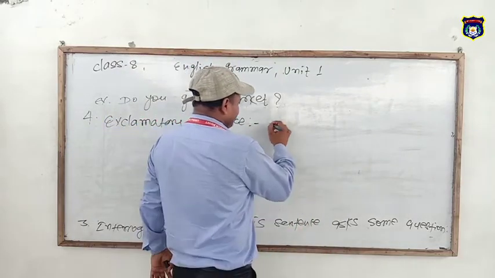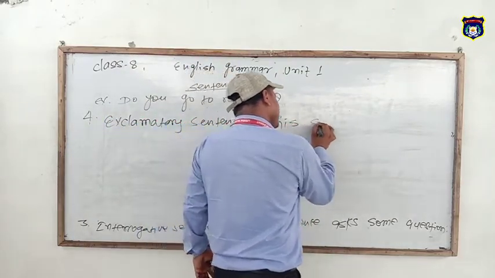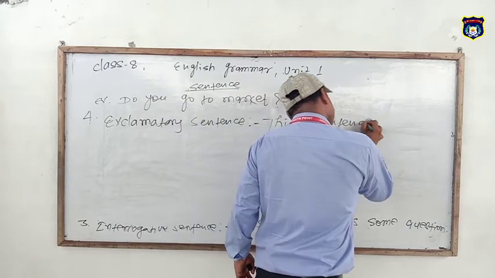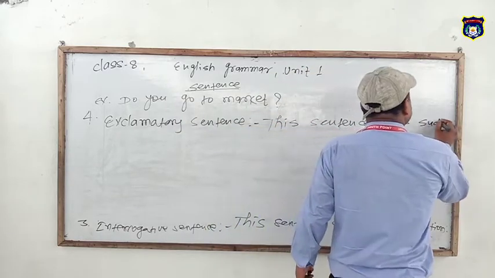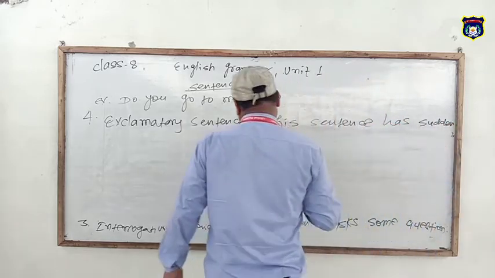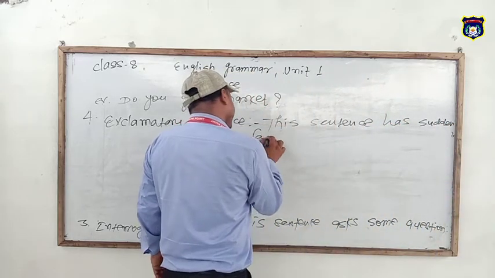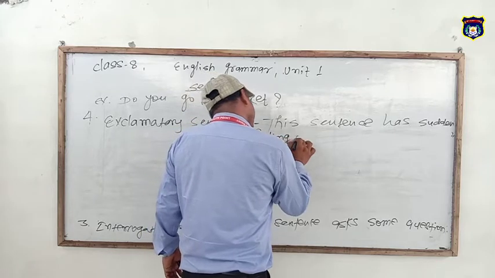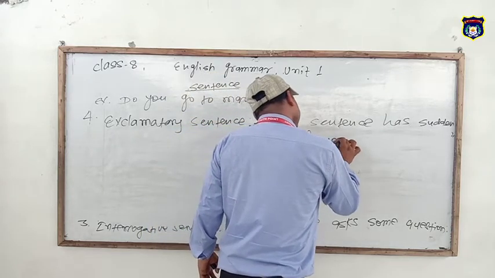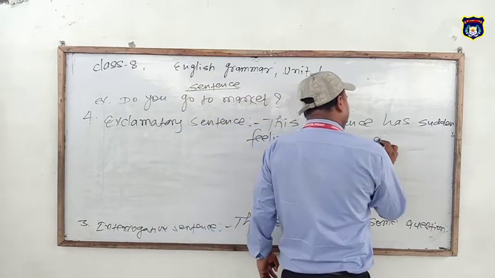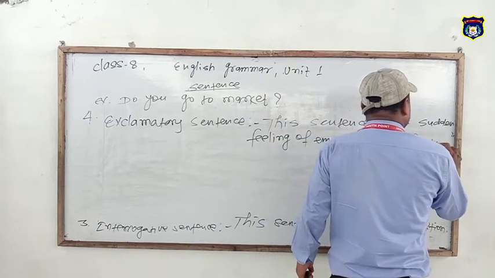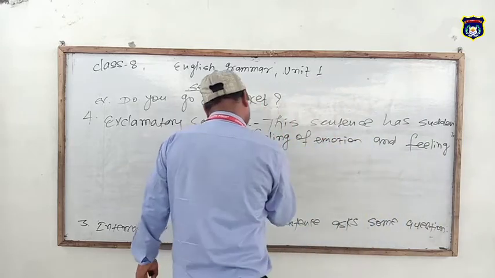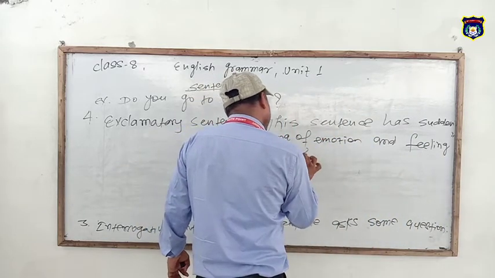This sentence has a sudden feeling of emotion and feeling of surprise.